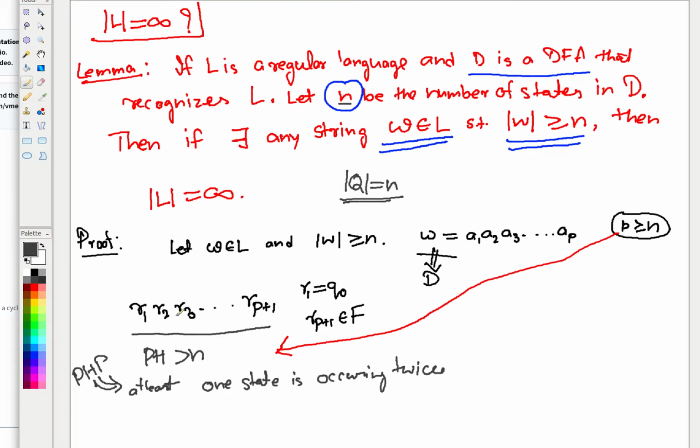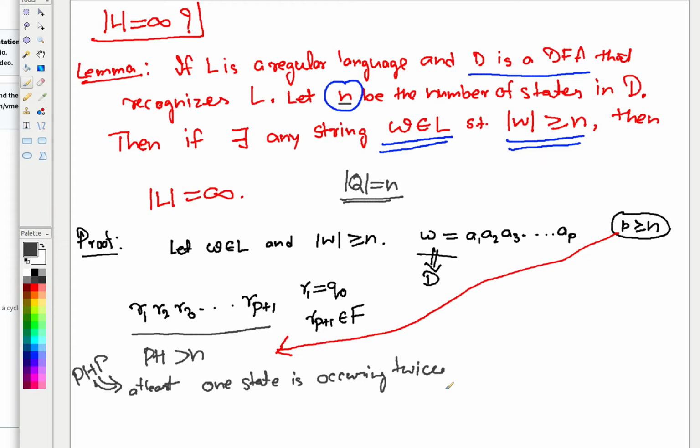There may be others, there might be several repetitions, but what is certain is that at least one state is occurring twice. Does anyone have any doubt in this argument?